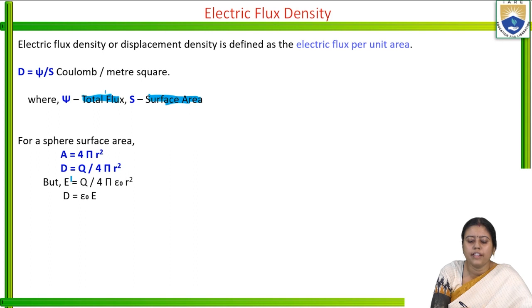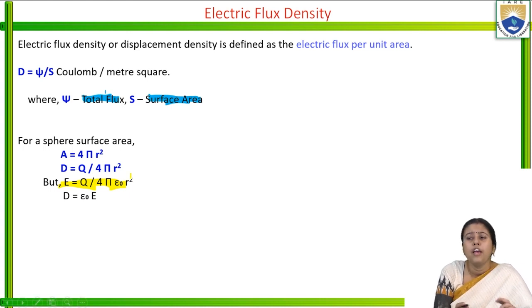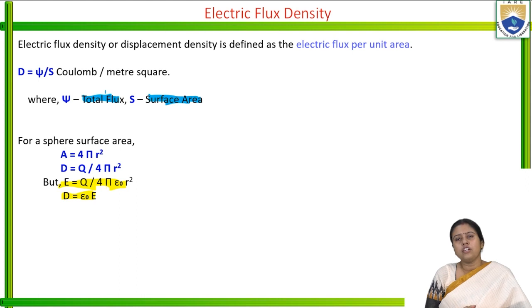But we also know that the intensity of the field is E equals Q by 4 pi epsilon 0 r square. This we get from Coulomb's law, already discussed in my previous lectures. So by comparing these two, we get D equals epsilon naught into E. What is epsilon? Epsilon is nothing but the permittivity of the medium, and its value is 8.854 into 10 to the power minus 12.